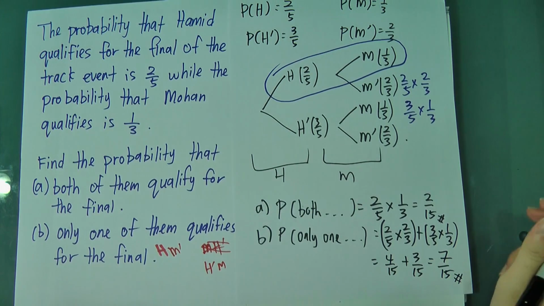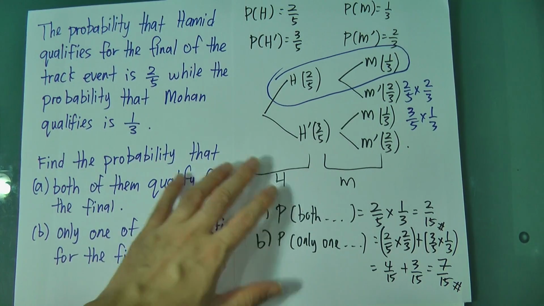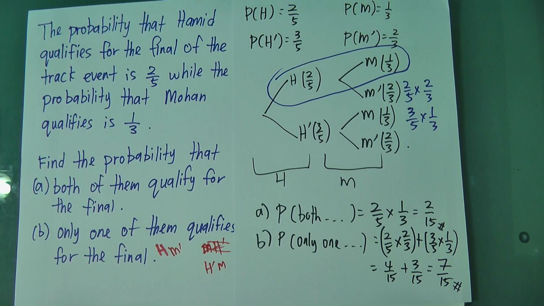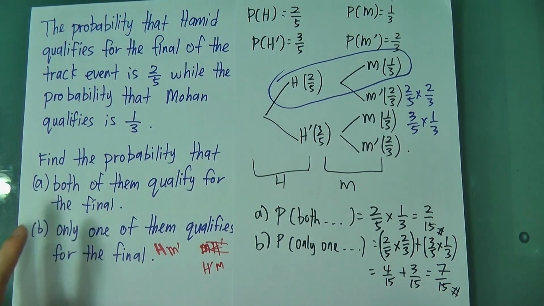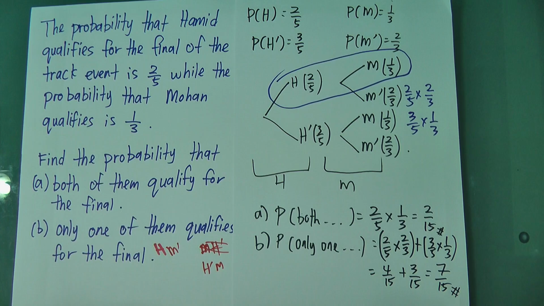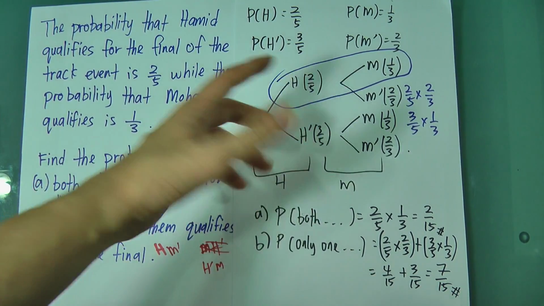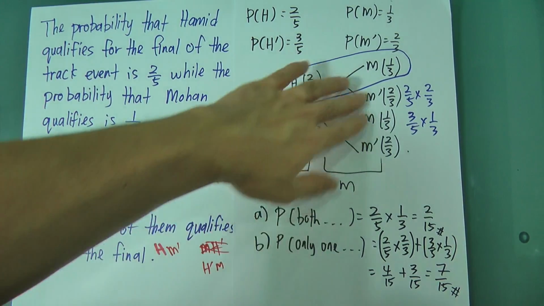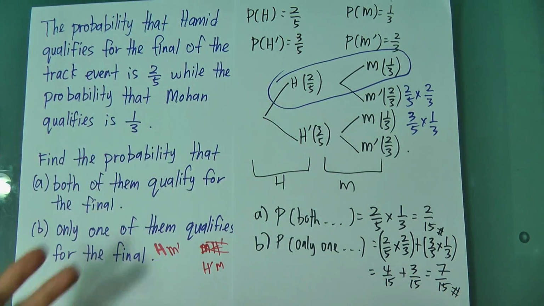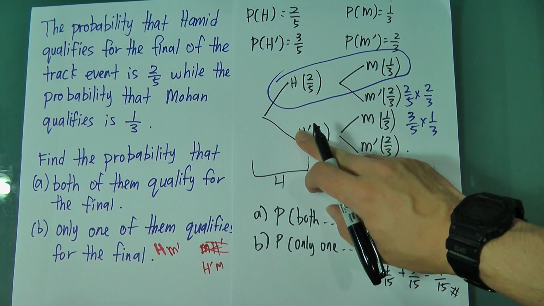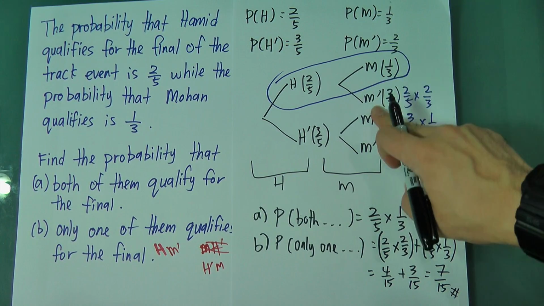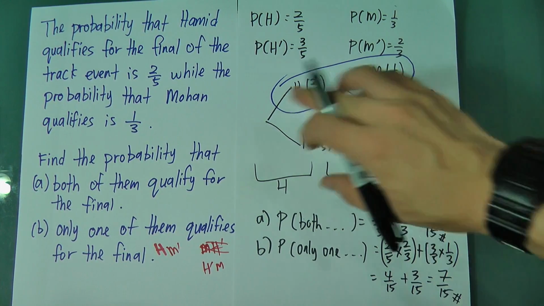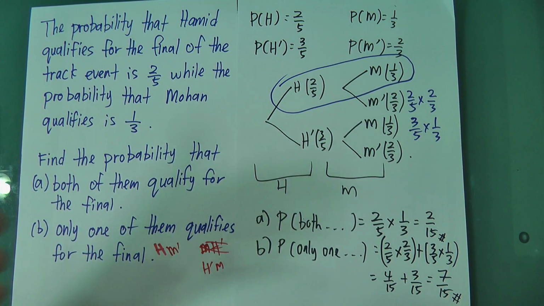Done. Okay? I hope this example is very similar to the last example. I purposely put 2 similar examples together to help you understand better how to draw a tree diagram. Of course, you can try to draw Mohan first. It doesn't matter. You can draw Mohan qualified, Mohan not qualified. But then for the second part, you just need to make sure that under each Mohan branch you draw Hamid qualified, Hamid not qualified, Hamid qualified, Hamid not qualified. And then you calculate using the same methods, and you get the same answer, I'm sure.